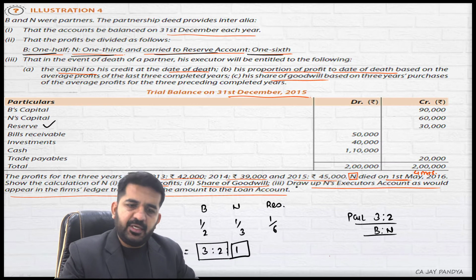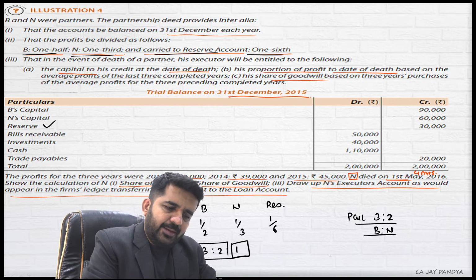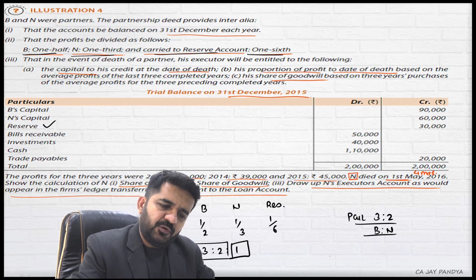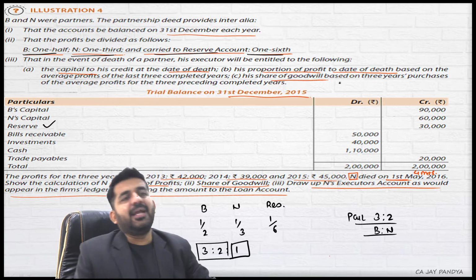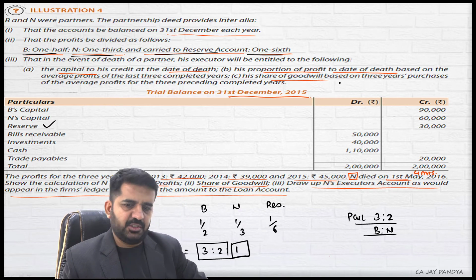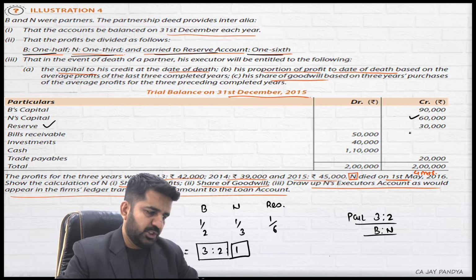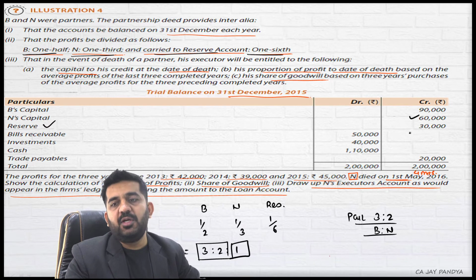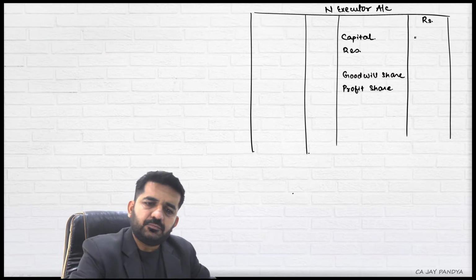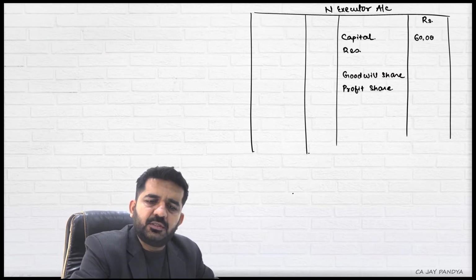Anything else written? No. The capital, the proportion of the profit, share of goodwill, and reserves if they are in the balance sheet. Is that all? Now let us first transfer his capital account, 60,000. So capital account fully he will be getting, which is 60,000.